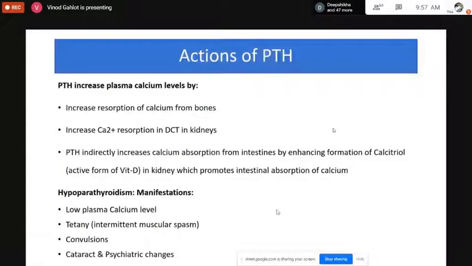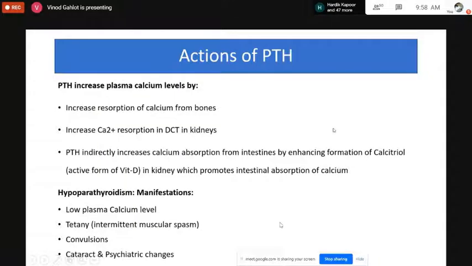Parathyroid hormone also indirectly increases calcium absorption from the intestines by enhancing formation of calcitriol, that is the active form of vitamin D, in the kidney, which promotes intestinal absorption of calcium. So as I said, parathyroid hormone helps in converting vitamin D to its active form in the kidney, and vitamin D promotes the intestinal absorption of calcium. So if vitamin D is present in sufficient quantity, then it will help the absorption of calcium.